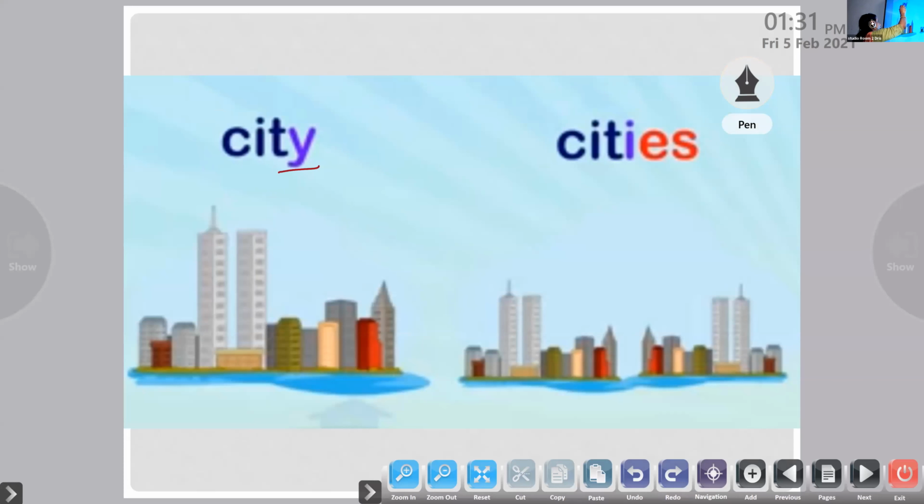The nouns that end in a consonant followed by Y, I'll tell you, if the words end in Y preceded by a consonant, what we have to do is change the Y into I and then add ES to it. Okay, now here are the examples. City. The word has ended with Y. It is preceded by a consonant T. So we change the Y into I and then add ES to it. So it is cities.